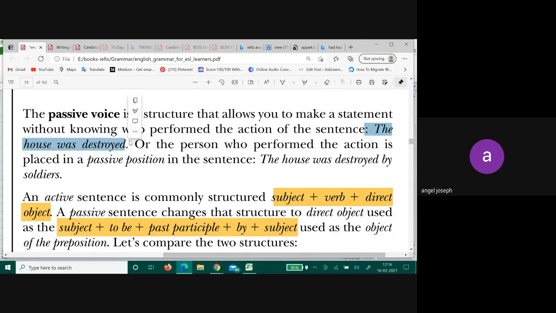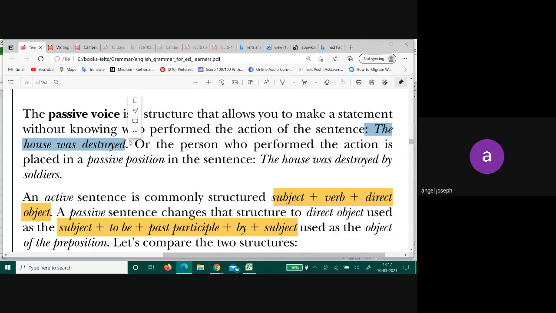To understand that a sentence is passive, just ask yourself this question: who did it? You won't be able to answer. Rather, if you ask yourself what happened, you will be able to answer that. What happened here?